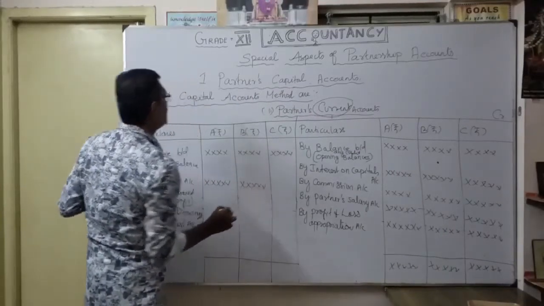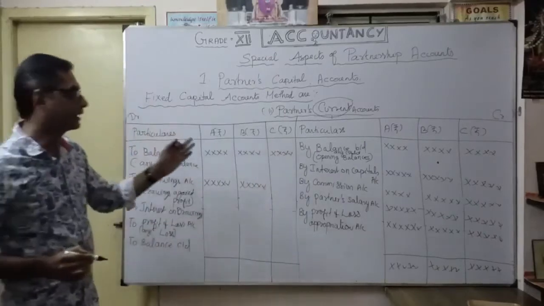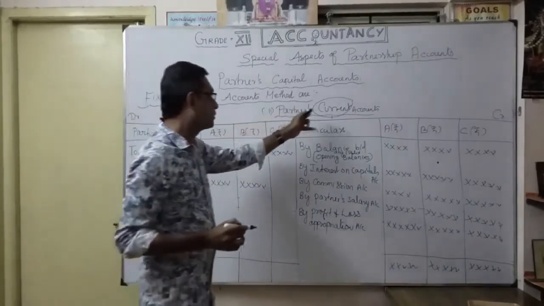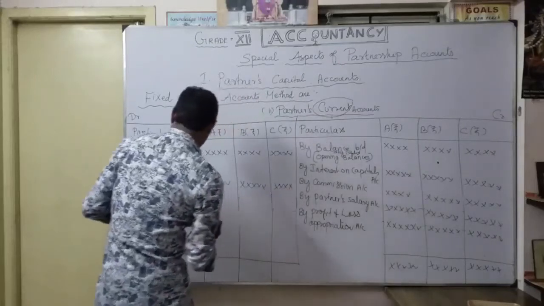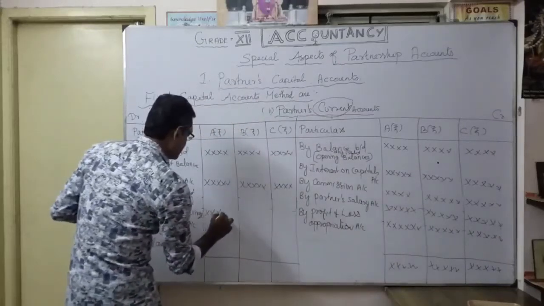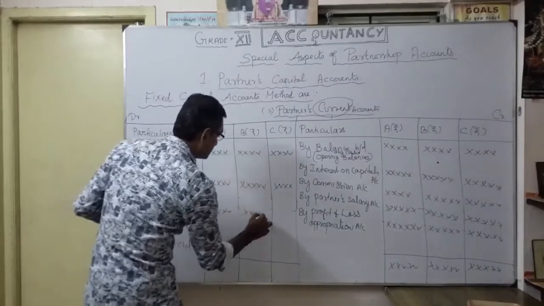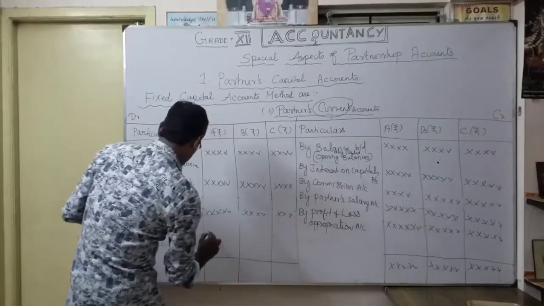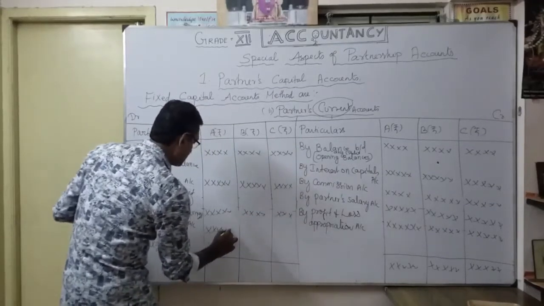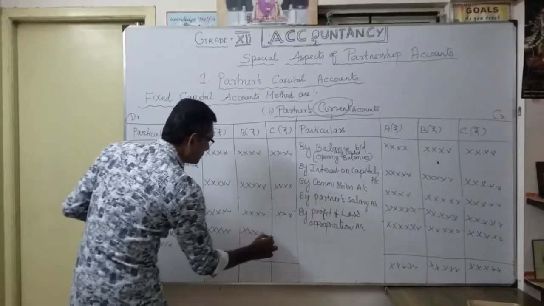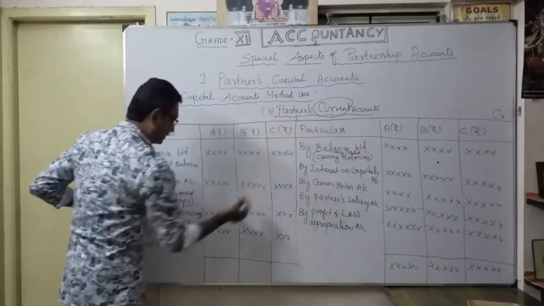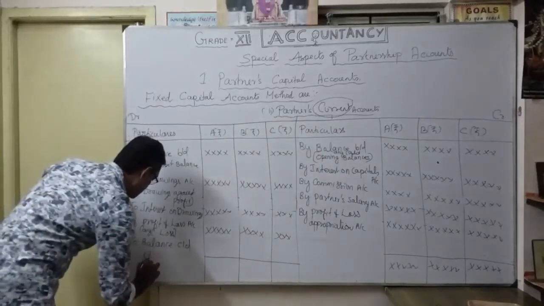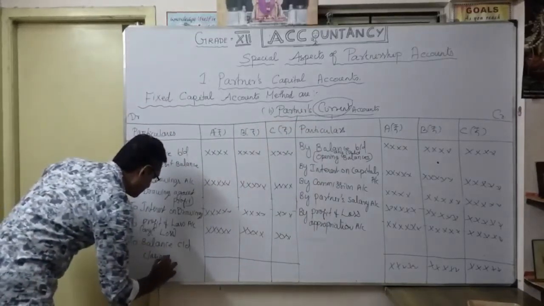In fixed capital accounts, you want to maintain two accounts: the partners' capital account and the partners' current account. So interest on drawings. Then suppose any loss is made by the firm, you want to show it. Finally, in your partners' current account, it is the closing balance.